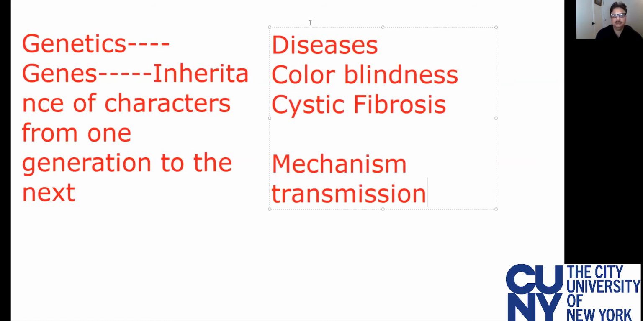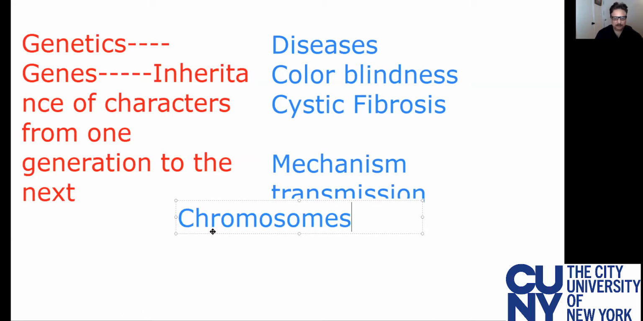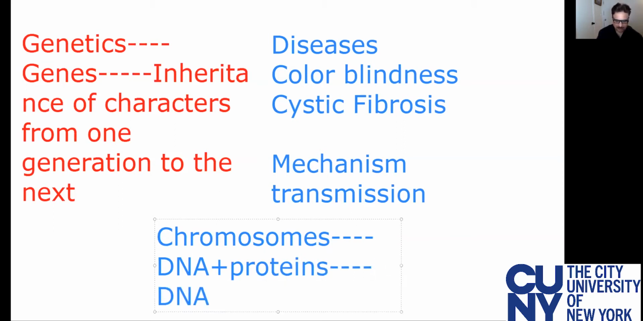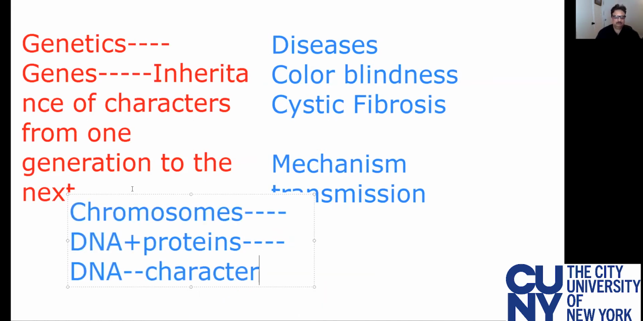Now, central to the transmission of genetic disease are chromosomes. And why chromosomes? Because chromosomes are made up of DNA plus proteins, out of which DNA carries the element of being passed on from one generation to the next. That is called a character.